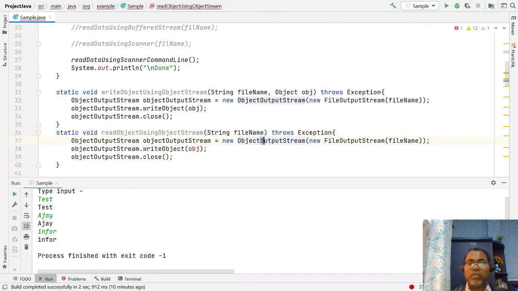So here you are going to use the input stream.